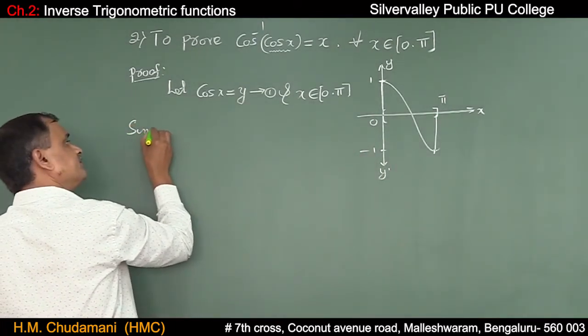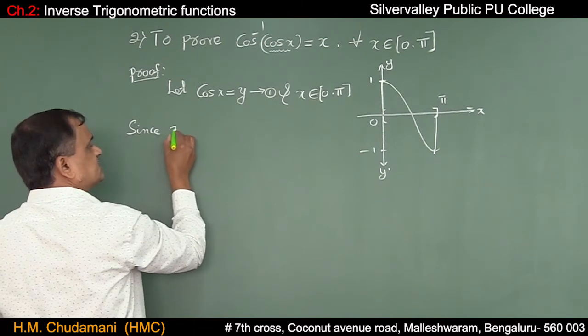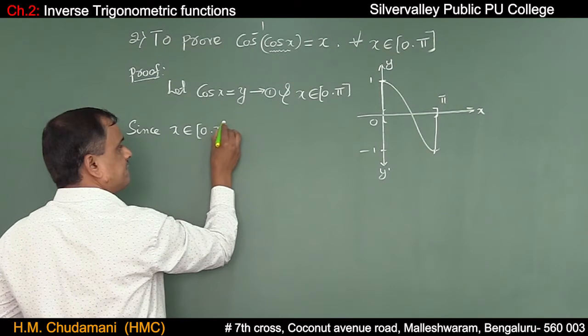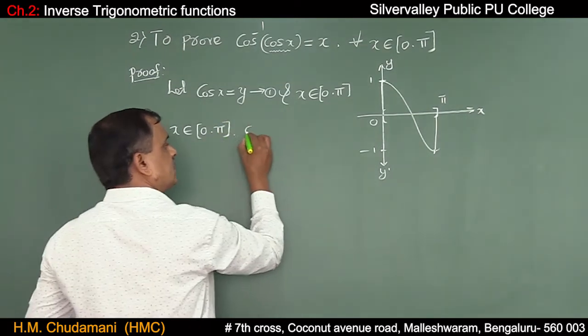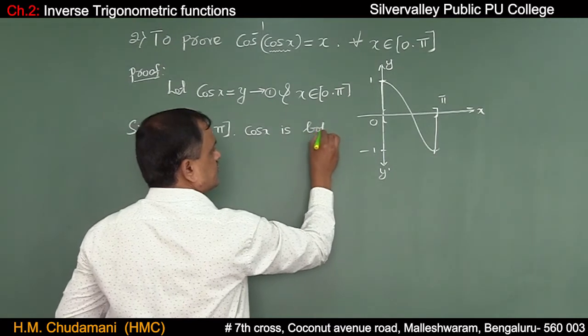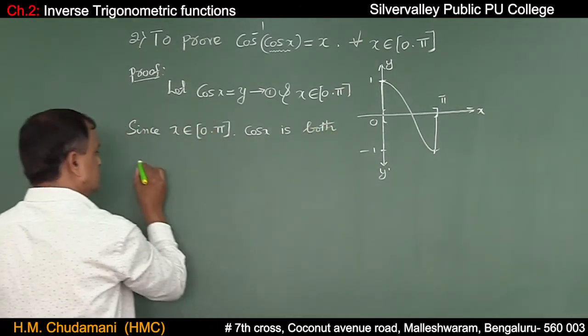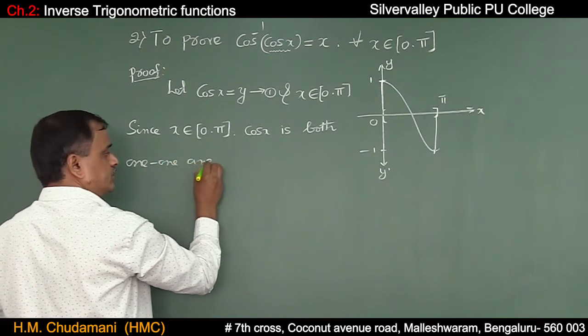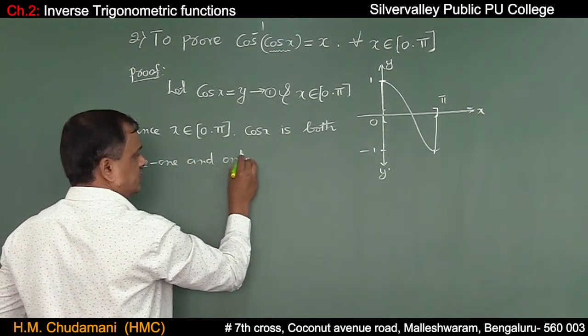Since x belongs to the closed interval 0 comma pi, cos x is both one-one and onto.